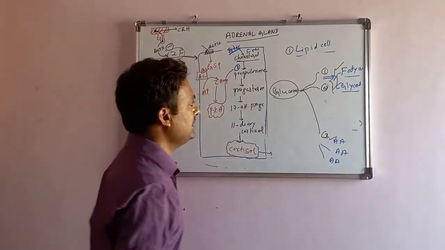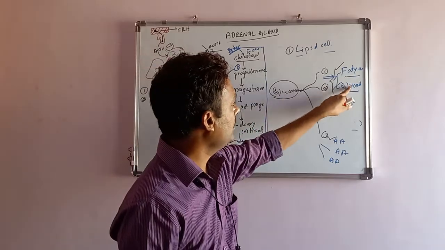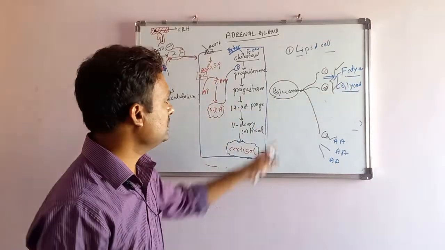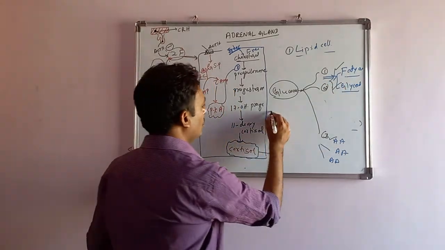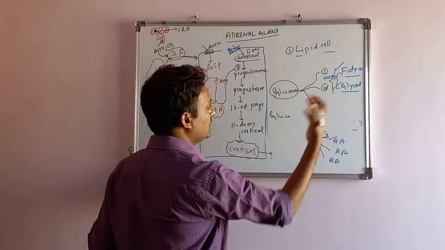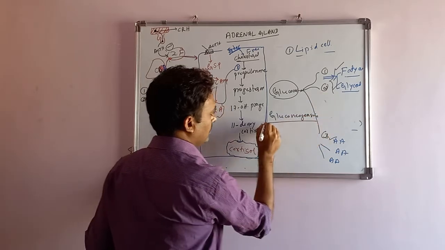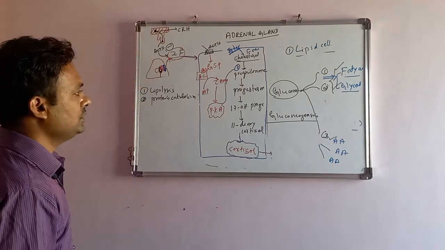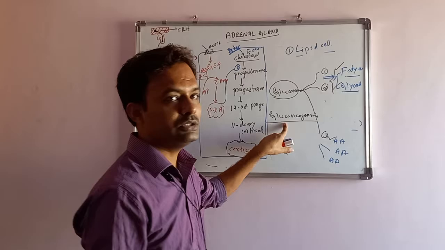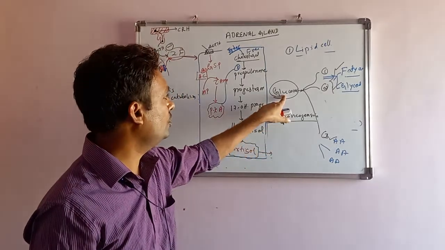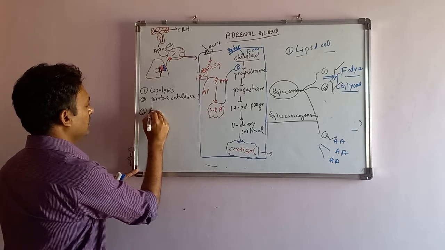This step is known as, means what? We are producing glucose from non-glucose molecules. It's known as gluconeogenesis. Gluconeogenesis means that with a non-glucose molecule, the glucose is produced. This is the third function of cortisol.